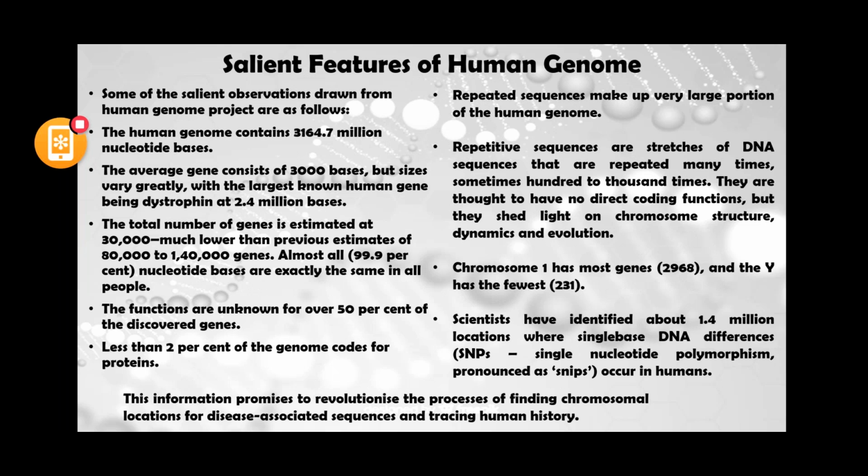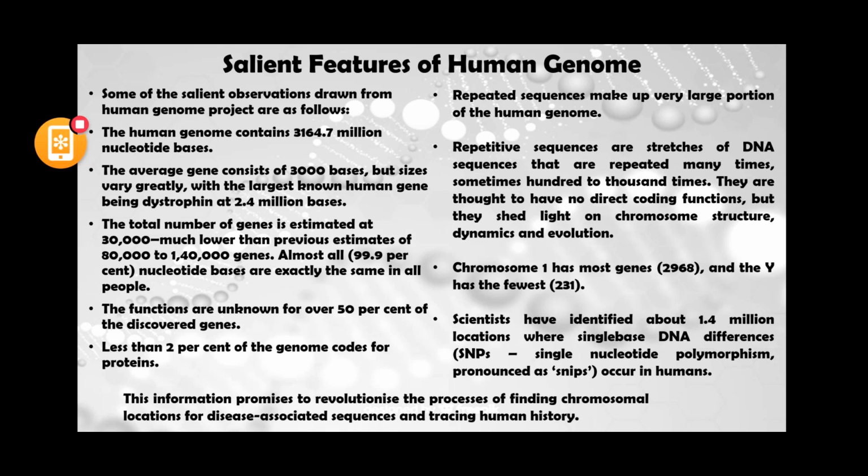Now we will know about the salient features of the human genome. After the scientists finished the human genome project, they finally published the final draft around 2003 to 2004, and they finally told about the salient features of the human genome, which are common to everyone. So what were the salient features of the human genome project?